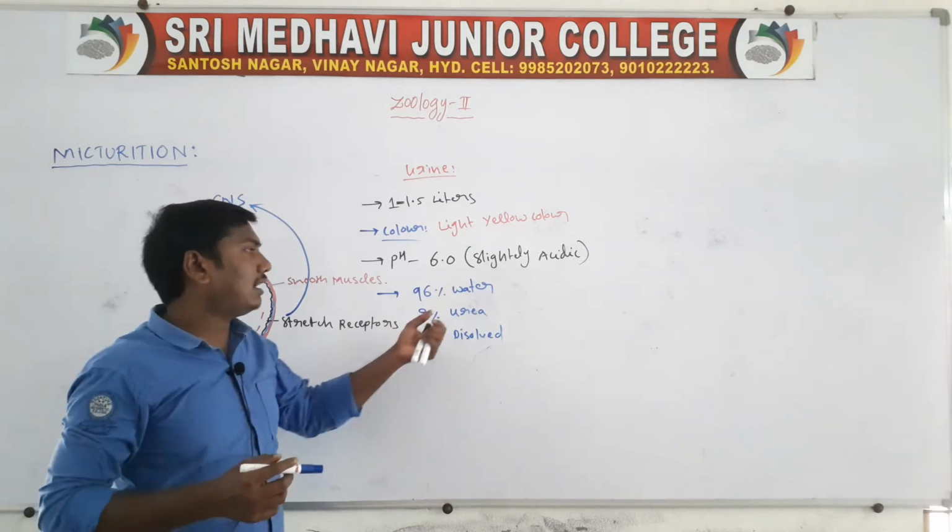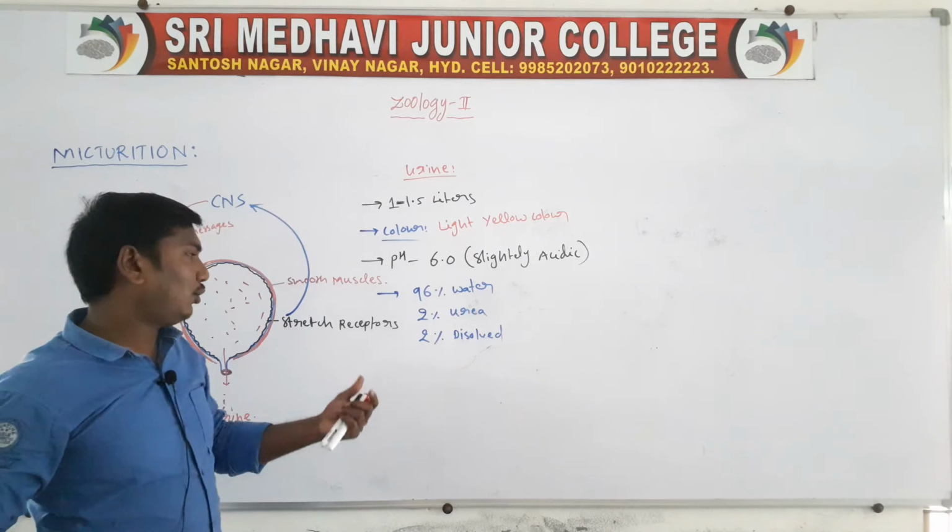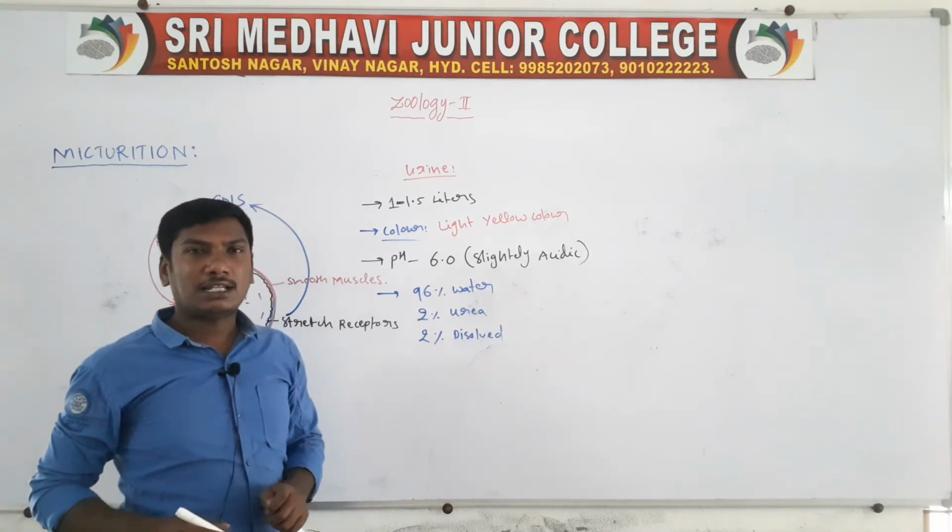So 96% of the urine is water, only 2% is urea, and 2% is other dissolved substances.